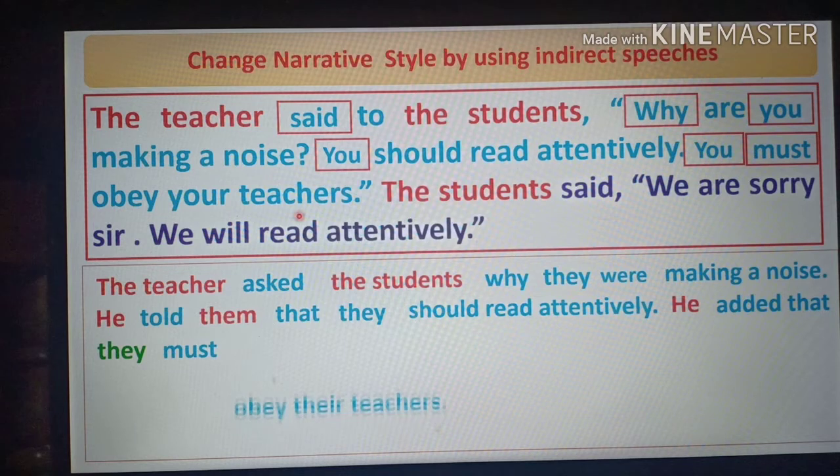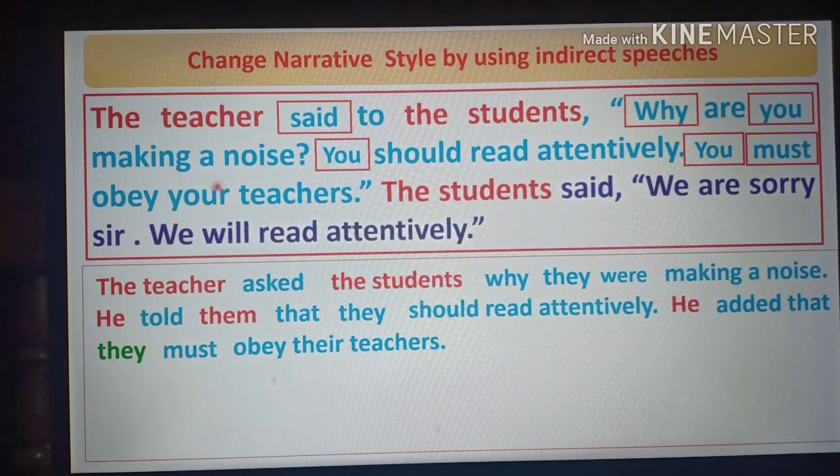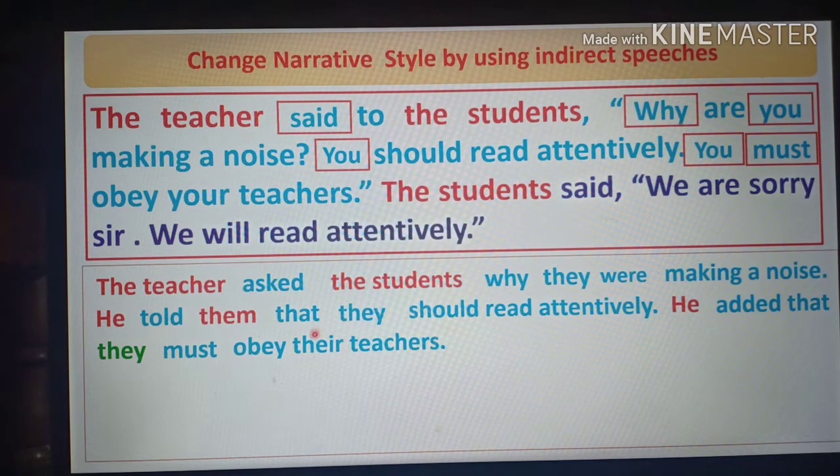So they must obey their teachers, and there will be no change in this verb, as it is an auxiliary verb, that means a modal auxiliary verb. And then you see that here is the person your, second person, it has become third person, their teachers. Now dear students, we have come to the next one. Here the students said, we are sorry, sir, we will read attentively.